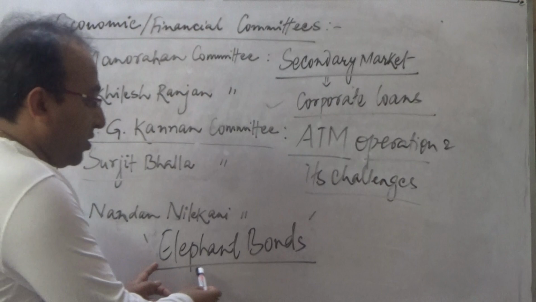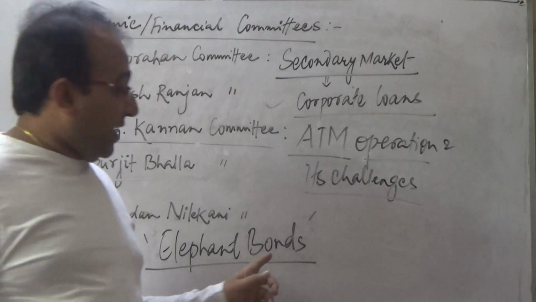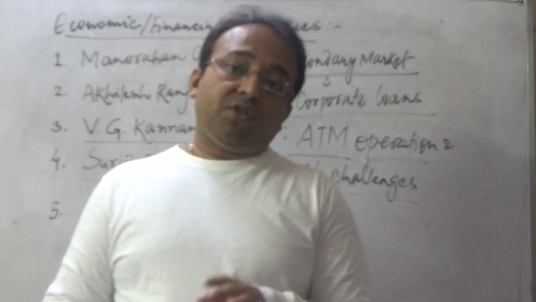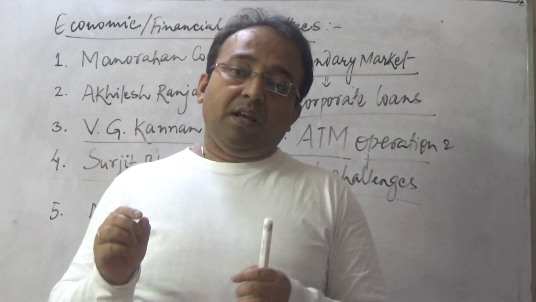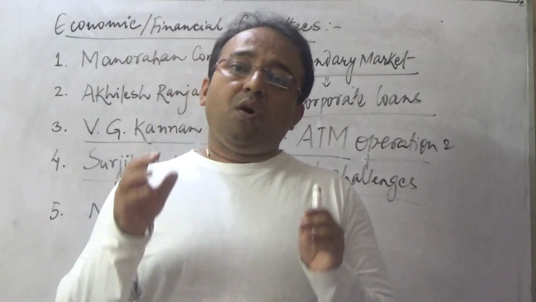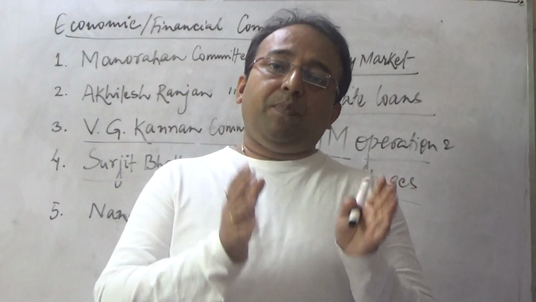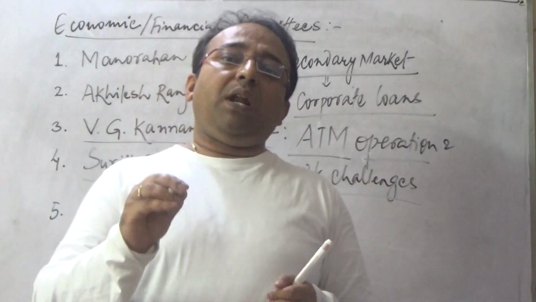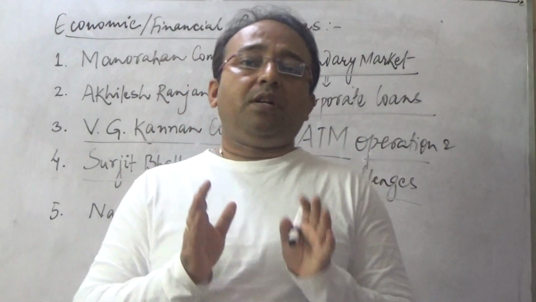Now, elephant bonds. Elephant bonds is one of the recommendations of the Surjit Bhalla Committee. Now, what are elephant bonds? The Government of India had launched a scheme called the Income Disclosure Scheme 2016, where people who had some undisclosed income, which is also considered a part of so-called black money, were given a chance to declare it and pay only 45% or 50% of tax on that undisclosed income.